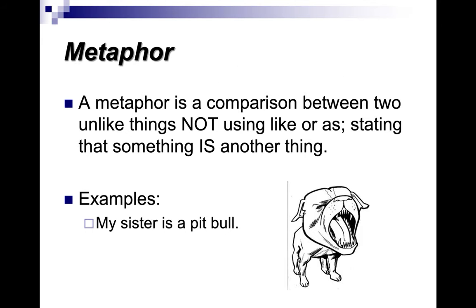This is very interesting. Then we have something called a metaphor, and this is a comparison between two unlike things not using like or as. So very similar to a simile, but you're not using those keywords of like or as. Stating that something is another thing. For example, my sister is a pit bull.